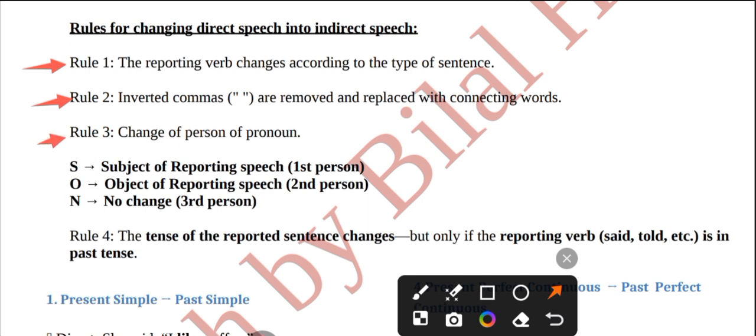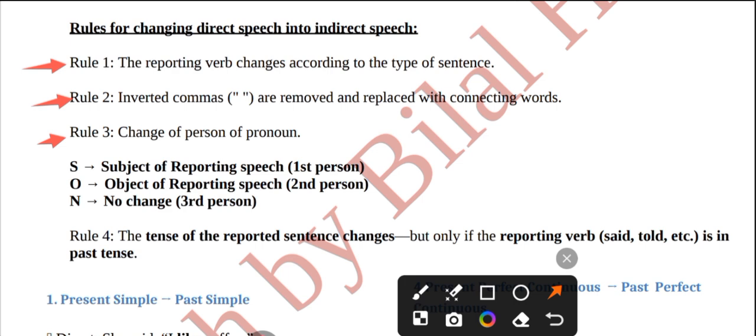The third rule is change of person of pronoun. First person will be changed with the reporting speech subject, and second person will be changed with the reporting speech object, and third person will not be changed.